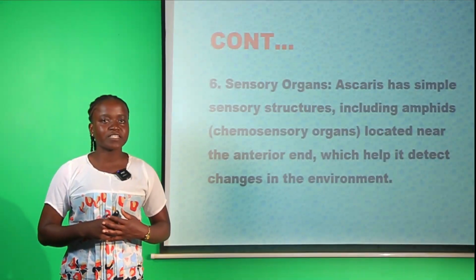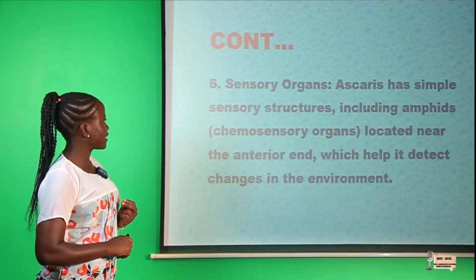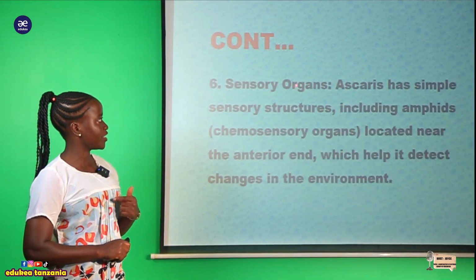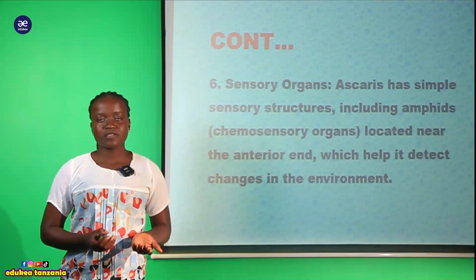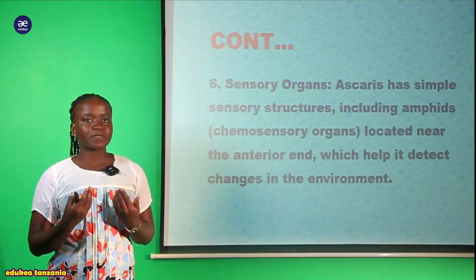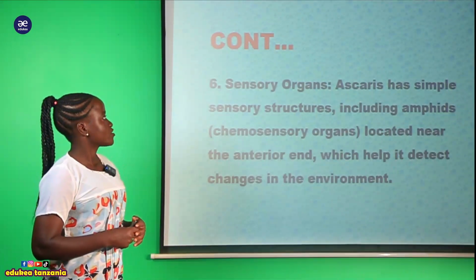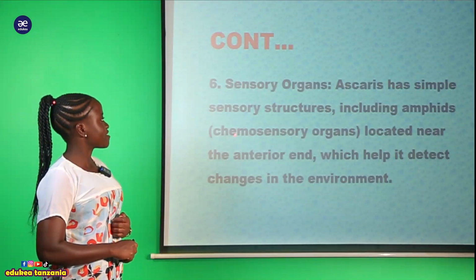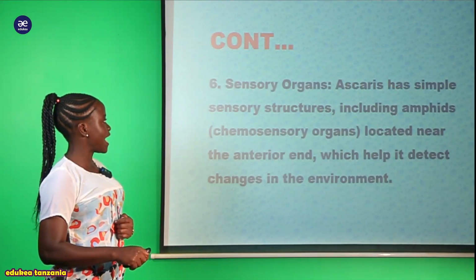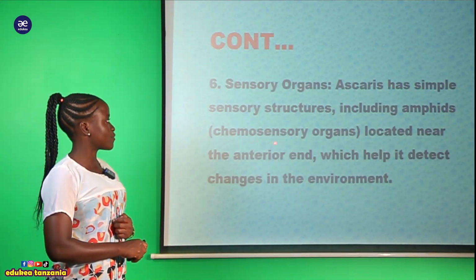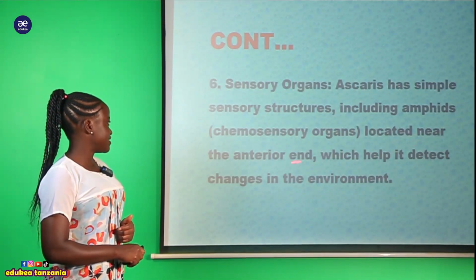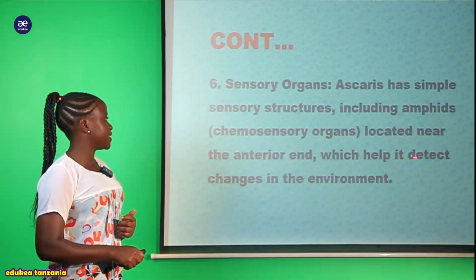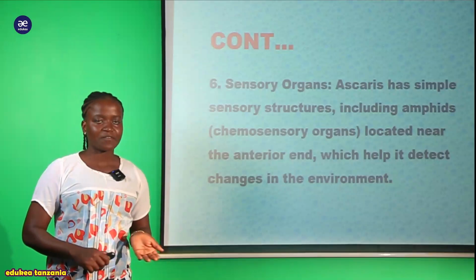Student, this organism also possesses another characteristic, that is the sensory organ. On their structure, they possess a sensory organ. So we are saying that the Ascaris has a simple sensory structure, including the amphids, or chemosensory organ, located near the anterior end, which helps it to detect changes in the environment.